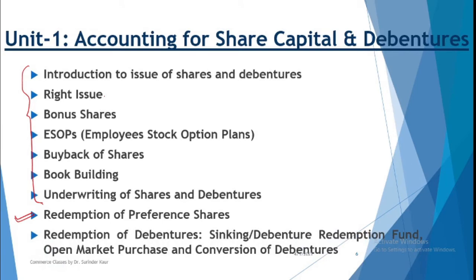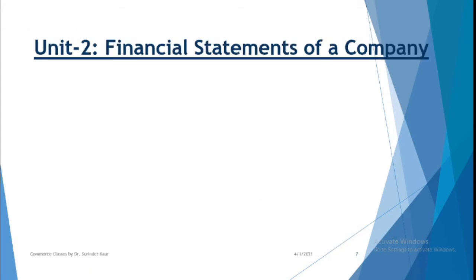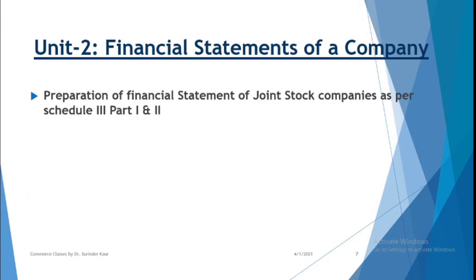Then redemption of debentures, which includes debenture or sinking fund or open market purchase, conversion of debentures into new form of debentures or shares. So all this is an integral part of this unit. Second is financial statements of a company. So we will be preparing income statement and position statement, that is balance sheet of a company.